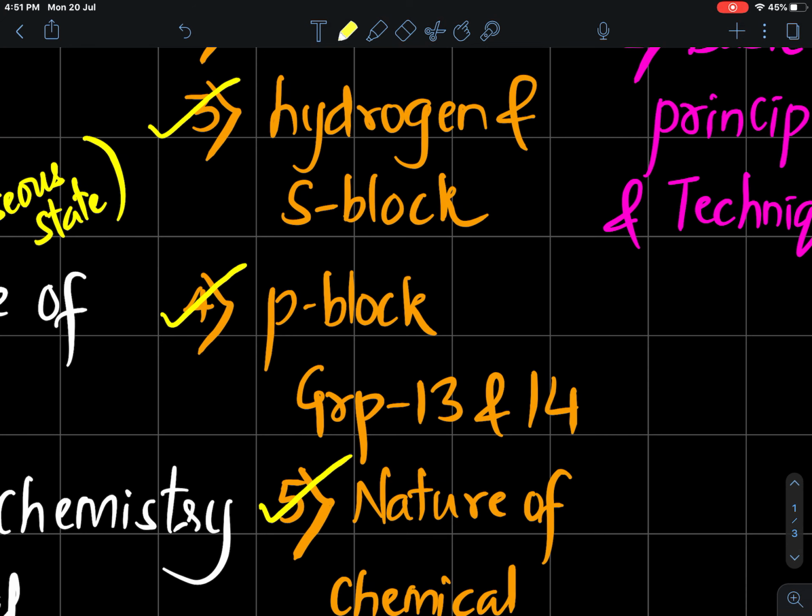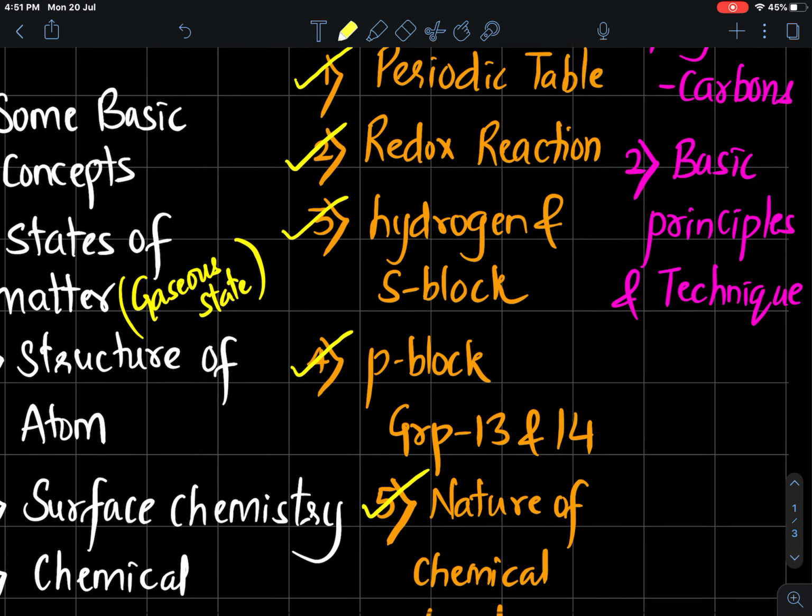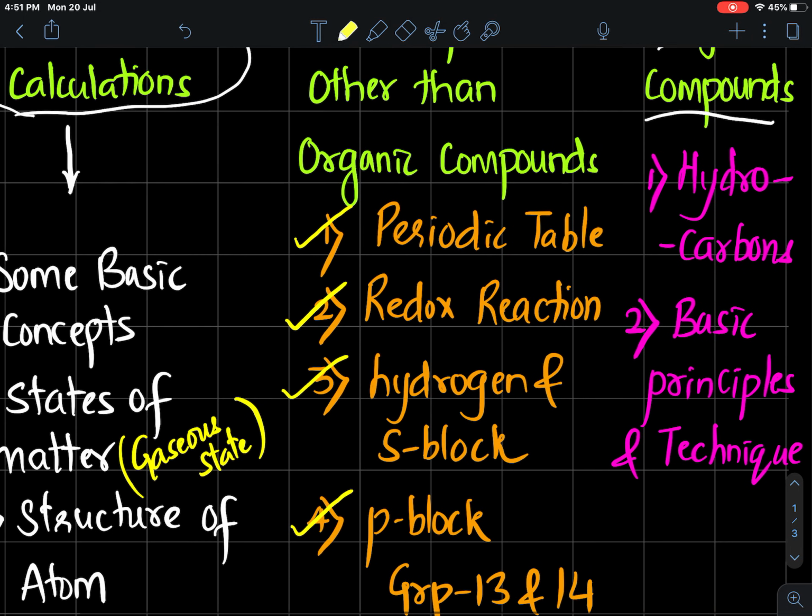Nature of chemical bond, where you will deal with various types of bond: ionic bond, covalent bond, coordinate bond, metallic bond, hydrogen bonding, and concepts like hybridization, molecular orbital theory, and so on. So there are 5 chapters for inorganic chemistry.